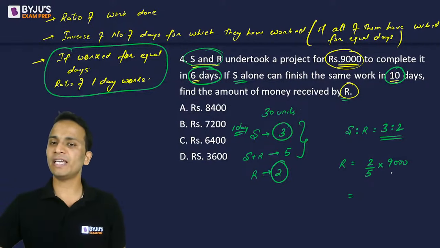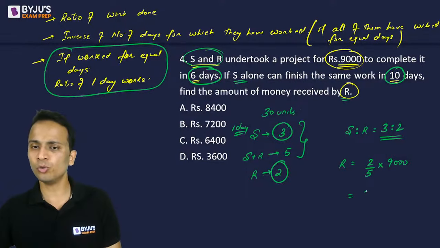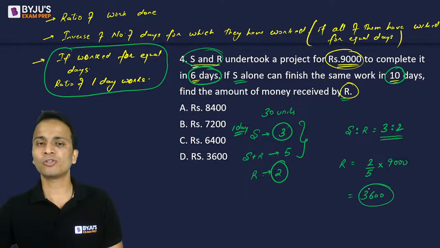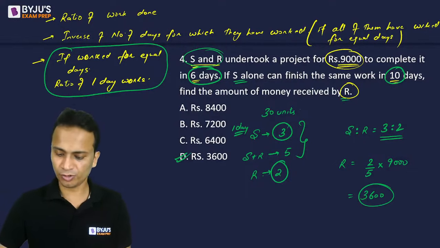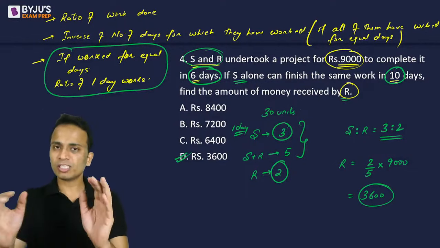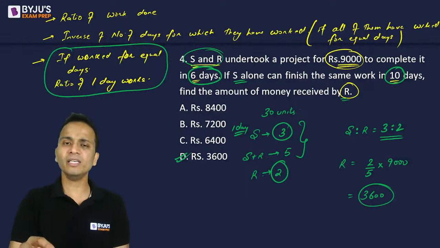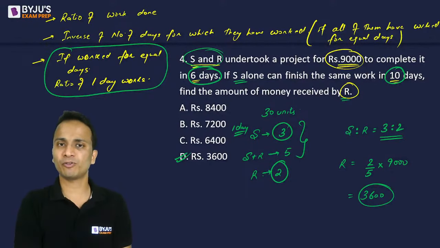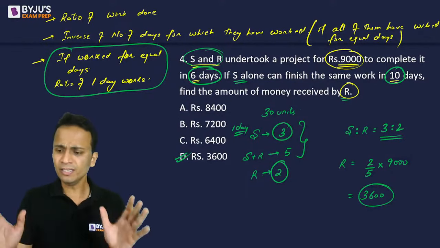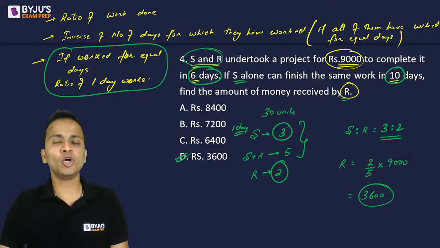So we will calculate 2 by 5 of 9,000. 9,000 upon 5 is 1,800. 1,800 into 2 is 3,600. So 3,600 will be the final answer for this question. All right. So this is the entire concept to deal with this type of question. Okay. Fine. Let's move ahead and look at question number 5.